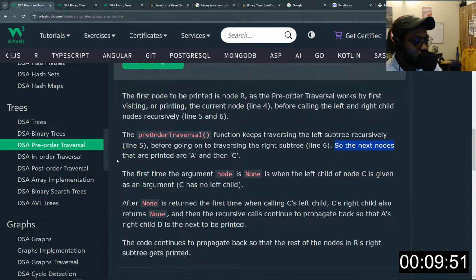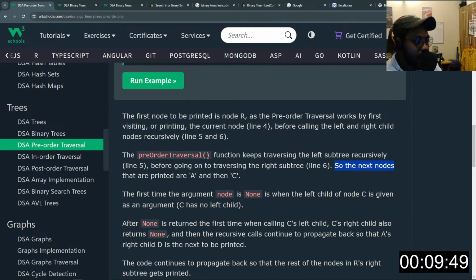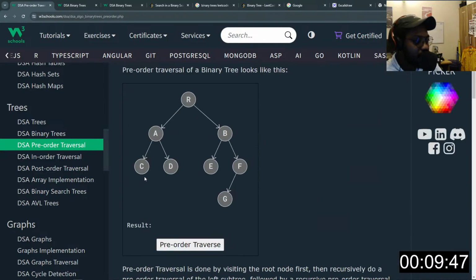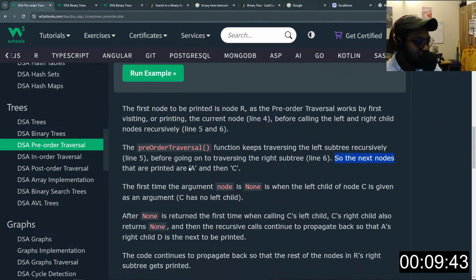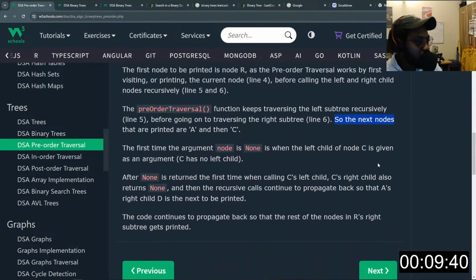So the next nodes that are printed are A, right, and then C, okay. Then we go back to A, then D, right? So A and C. Okay. So the first time the argument node is none is when the left child node of C is given an argument and C has no left child.